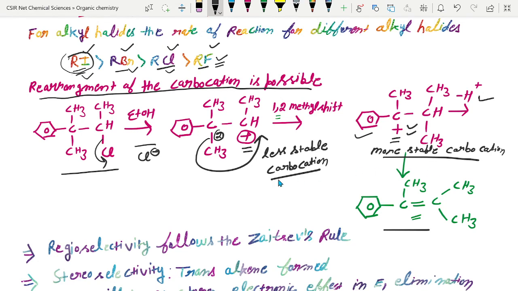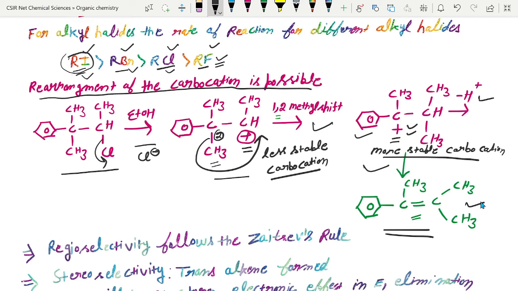So if you have some compound, then there is a possibility of the E1 elimination mechanism and you get some carbocation. If you have an adjacent methyl group, then after a 1,2-methyl shift there is a possibility of formation of a more stable carbocation, and then you will get the final alkene product after the 1,2-methyl shift.